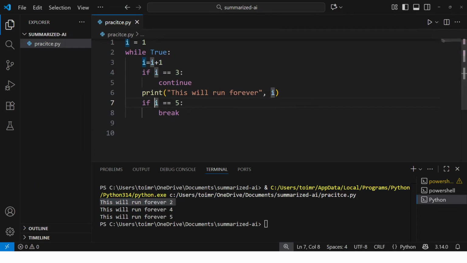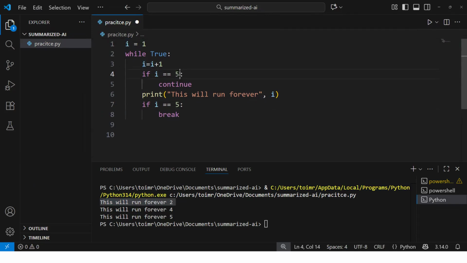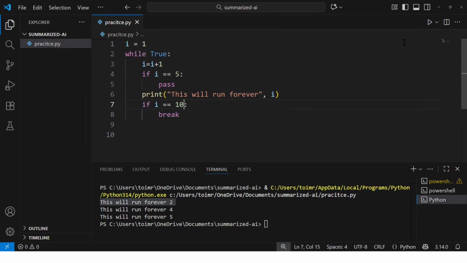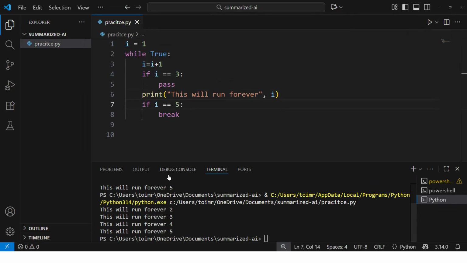So now if I say if I equal to 5, and then we say pass, okay, and then here we say 10, okay, and this is break. Now if we try to run this particular code, or let me reduce the number, let me say 3, and let me do this as 5, okay. Now, if you execute this particular code, you will see there is a difference between continue and pass. We will discuss, but let's see what pass is.